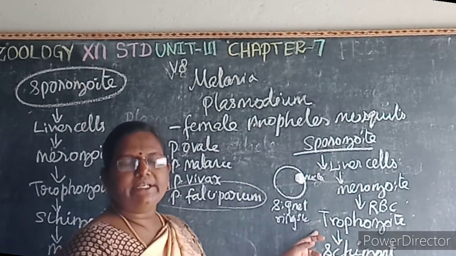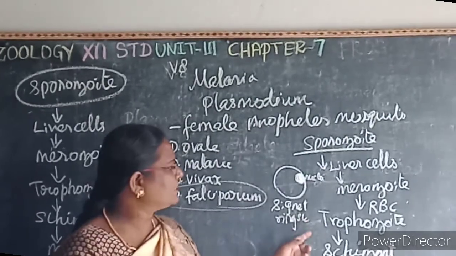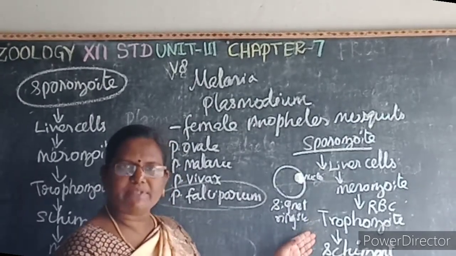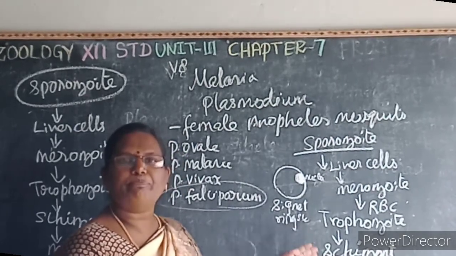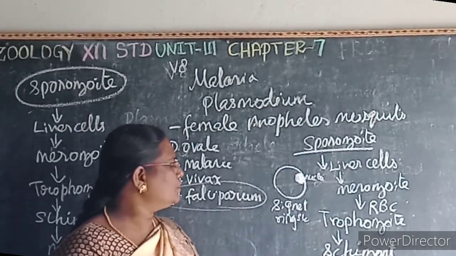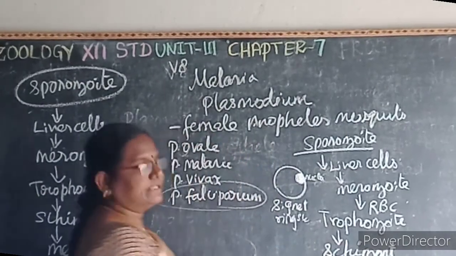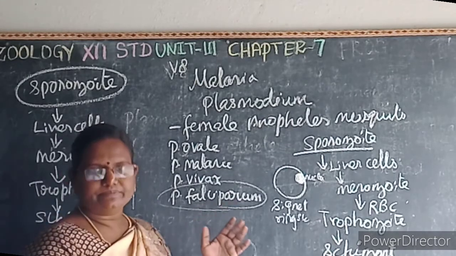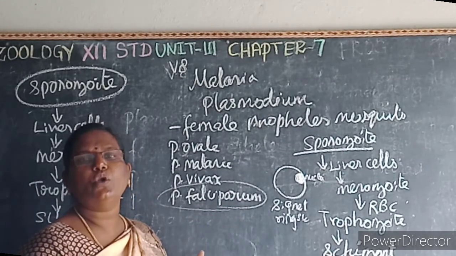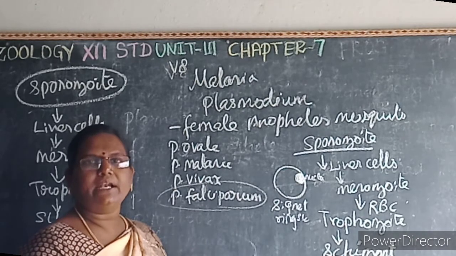The nucleus of the trophozoite undergoes division to form a schizont. This schizont shows yellow brown pigmented granules, known as Schüffner's granules. Then the schizont divides and forms mononucleated merozoites.